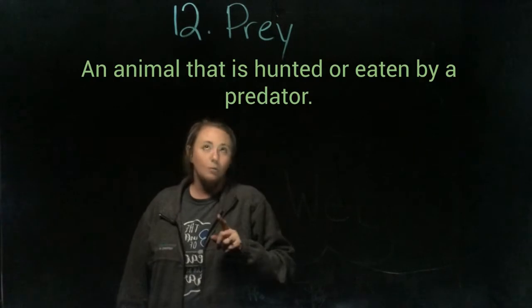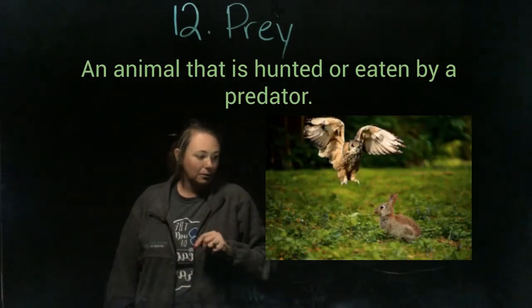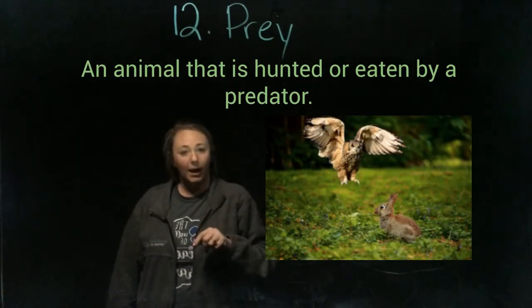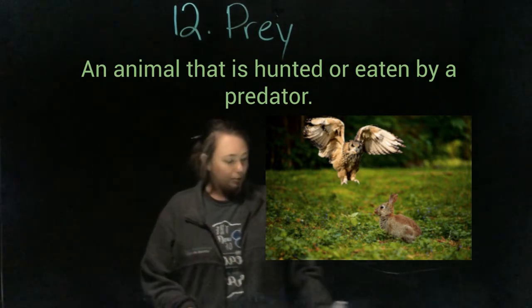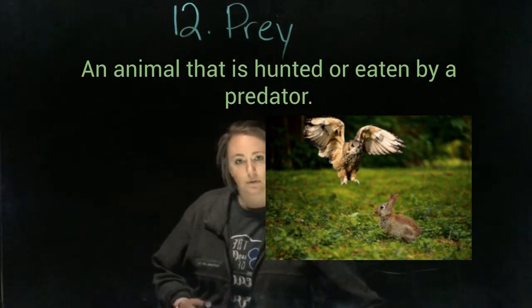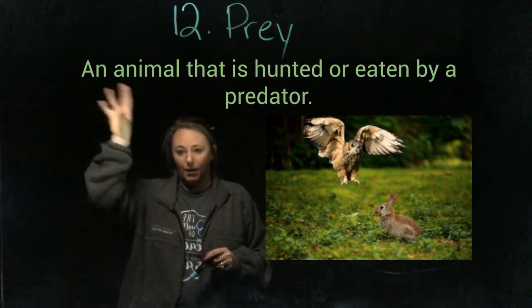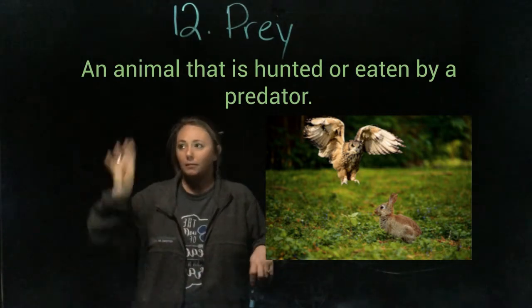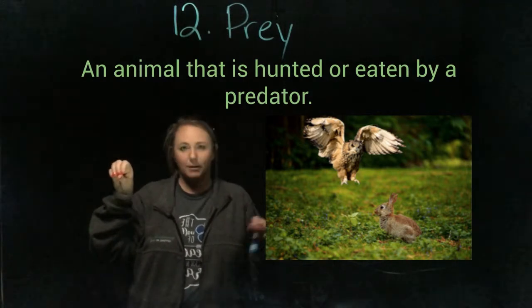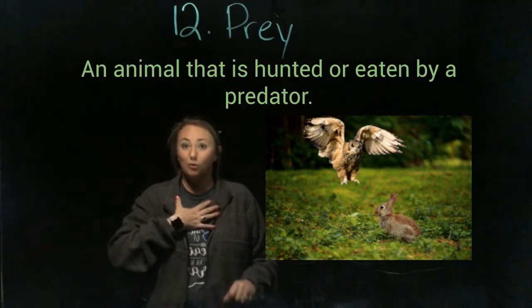So a prey, number 12, is an animal that is hunted and eaten by a predator. So your prey is your animal that is actually hunted. Okay, so if a fox is chasing a rabbit, the fox is the predator, the rabbit is the prey. I'm human.